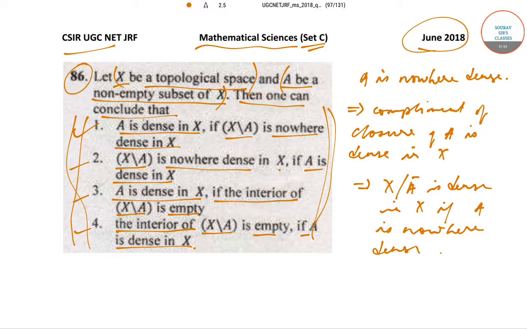Now in option 1 it has been given that X \ A is nowhere dense.